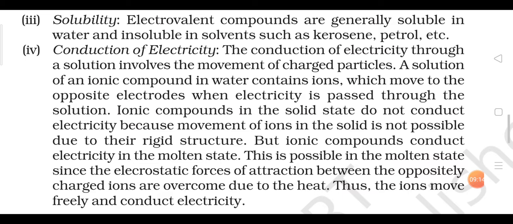You also try it by yourself. If you have understood the basic concept, you will be able to easily represent the formation of any ionic compound. After that, we discussed the definition, the reasons behind it, and some important properties also.